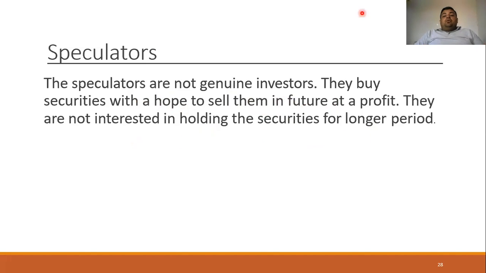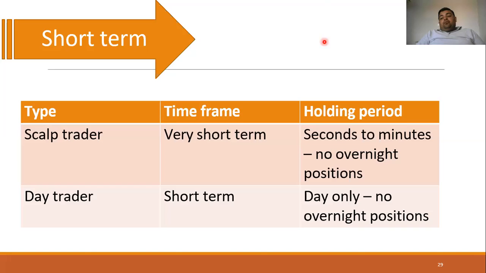Now, if the person is not holding the securities for the longer period, it means that person is known as the speculator. Now, speculation can be of two types: short-term speculation and long-term speculation.